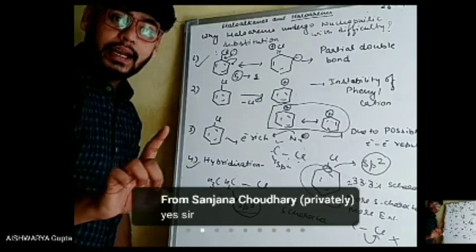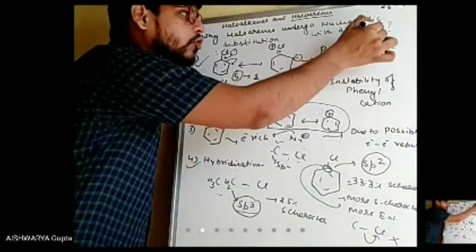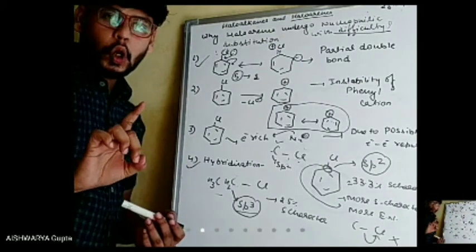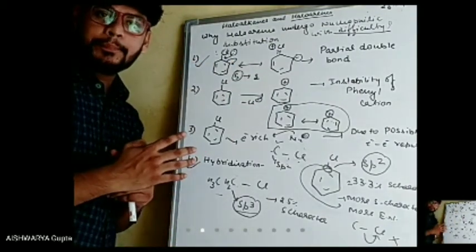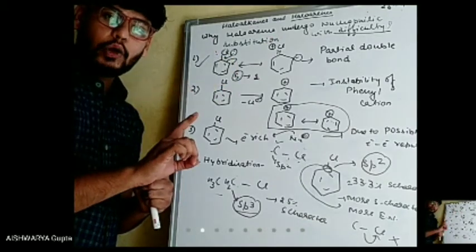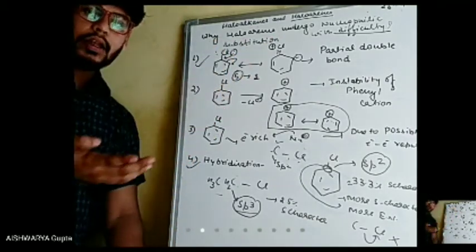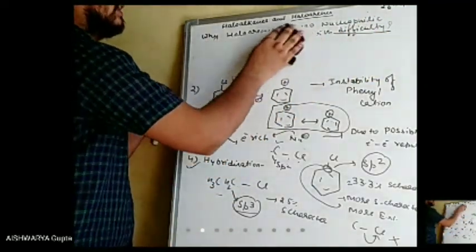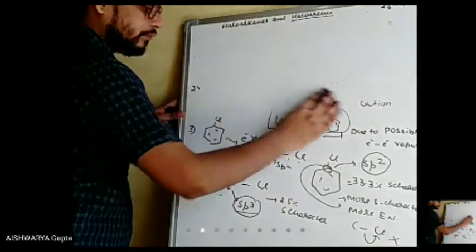Here it is written that the nucleophilic substitution reaction proceeds with difficulty, but it is not written that it does not proceed. It is written, why does nucleophilic substitution reaction in case of haloarenes proceed with difficulty. Now let's see how it will proceed. What are the conditions in which it will proceed?